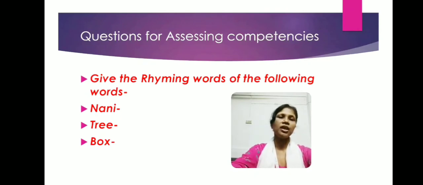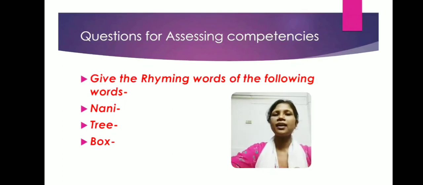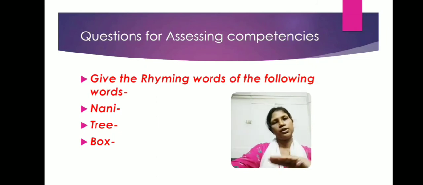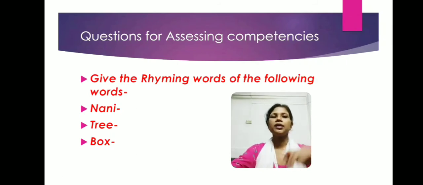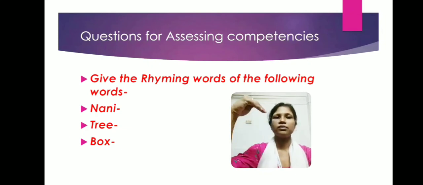Now what is the question? Give the rhyming words for the following words. So now we have to give the rhyming words on our own. That means you have to give rhyming words for these three given words from your own. The first one is Nani, N-I-N-Y, Nani. Now what are the rhyming words you will use? That is up to you. It will be different from student to student. It is not that your rhyming words and mine will be the same. Now, Nani, tree, and box. I will be discussing all these three in my next live class, and you will be giving me the answers.